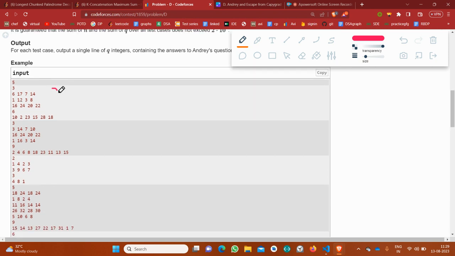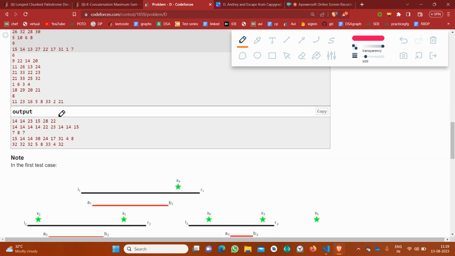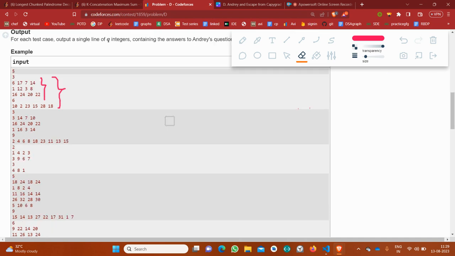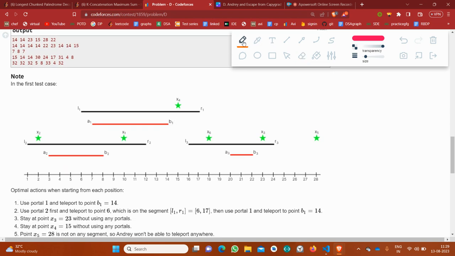Let's discuss the test case itself. Basically, let's consider the first example. These three are the portals. It is better to discuss it here itself.